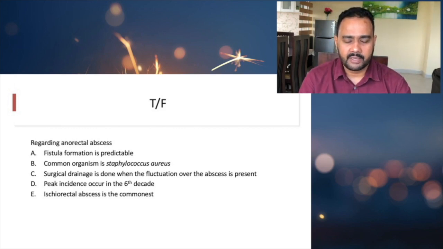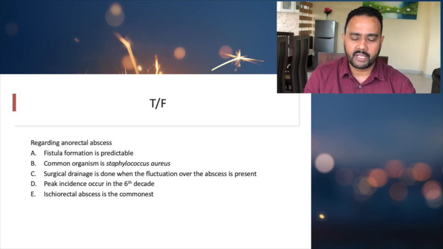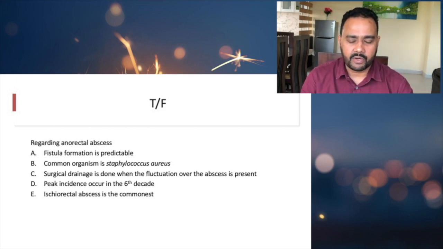So these are the places where we never wait for fluctuation to drain an abscess. What are the areas? Number one is the parotid abscess, second is pulp abscess, and the third is anorectal abscess. But whenever there's a fluctuant point, we go for surgical drainage over there.